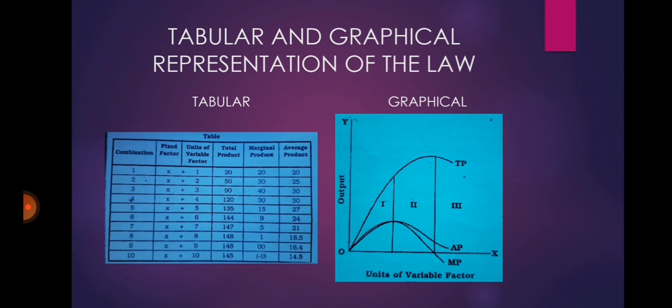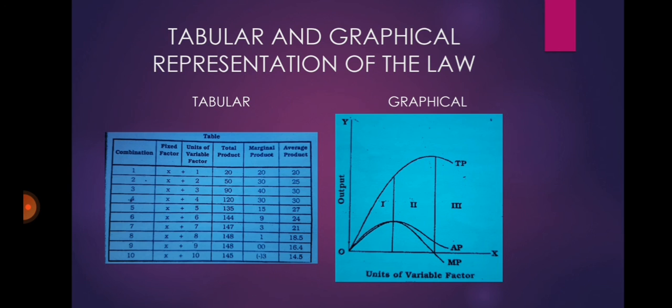Besides tabular representation of the law, there is also a figure of graphical representation of the law. From this figure, the following conclusions can be made. When the marginal product goes on increasing, the total product increases at an increasing rate. Second one, when the marginal product is 0, the total product is maximum. When the marginal product becomes negative, the total product starts declining.